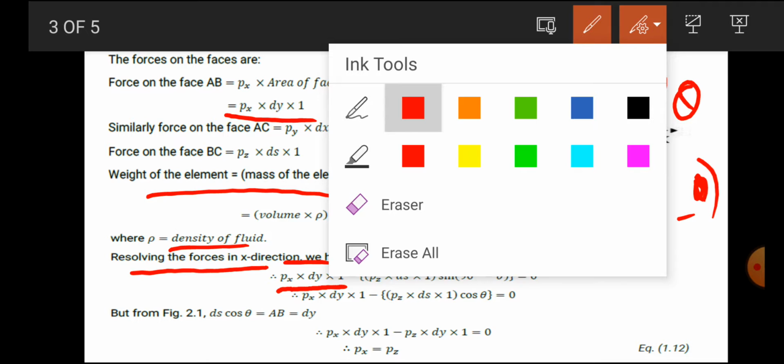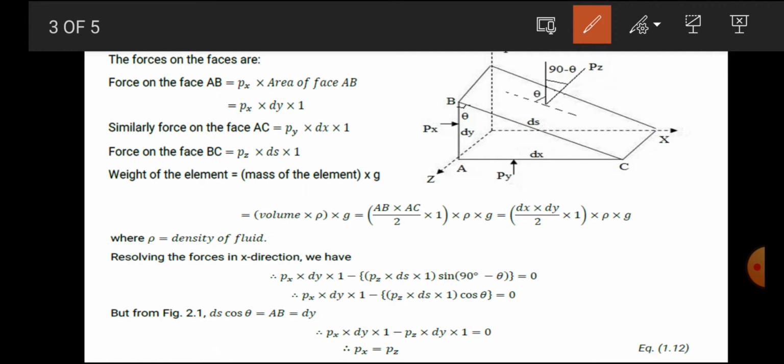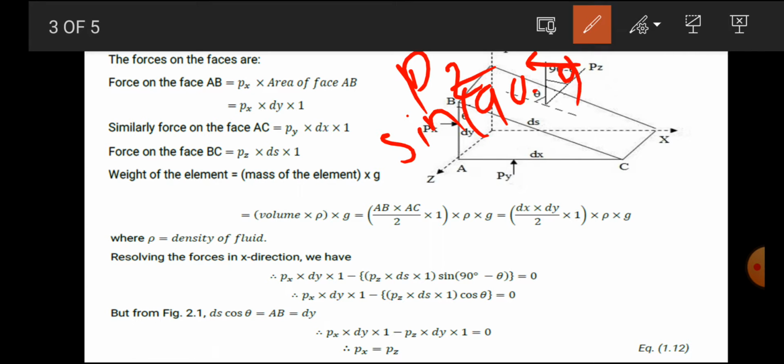Now you can see another force there. What will be the other force? I already told you, we consider here the horizontal force, which will be pz sine 90 minus theta, but in the opposite direction from the previous force. So we consider it as minus pz. That is the force. We consider pressure into area, so it will be pz into the area, which is the BC plane, ds into 1.